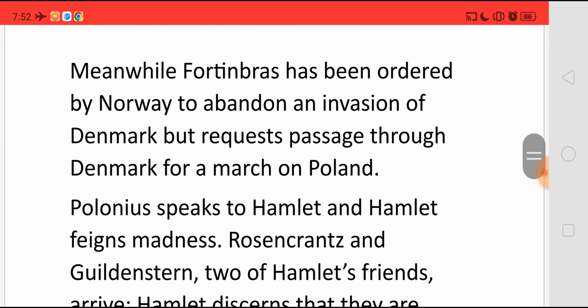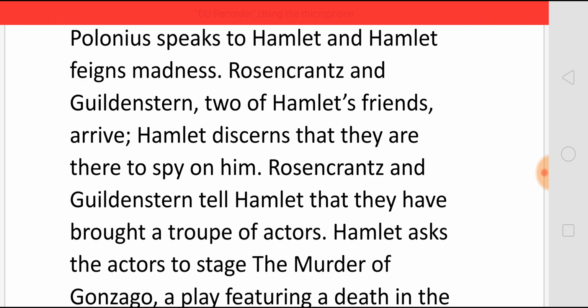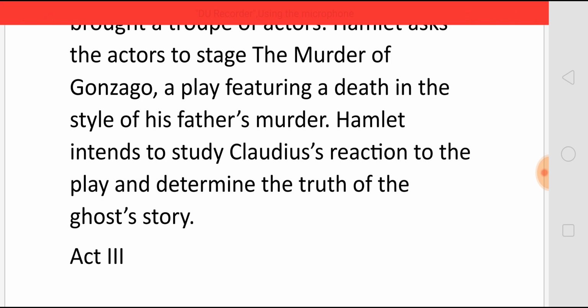Meanwhile, Fortinbras has been ordered by Norway to abandon an invasion of Denmark, but requests passage through Denmark for a march on Poland. Polonius speaks to Hamlet, and Hamlet feigns madness. Now Rosencrantz and Guildenstern, who are two friends of Hamlet, arrive there, and Hamlet discerns that they are there to spy on him. Rosencrantz and Guildenstern tell Hamlet that they have brought a troupe of actors. Hamlet asks the actors to stage the murder of Gonzago, a play featuring a death in the style of his father's murder. That is, just as his father was murdered, in the play the character Gonzago will be murdered in the same way.